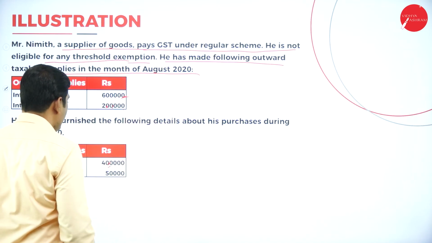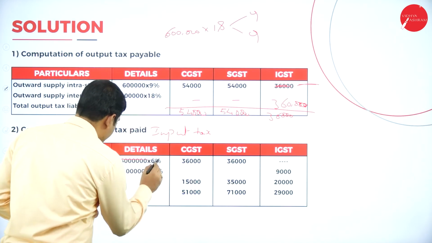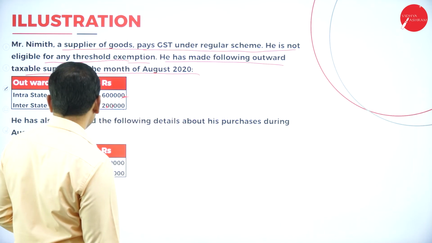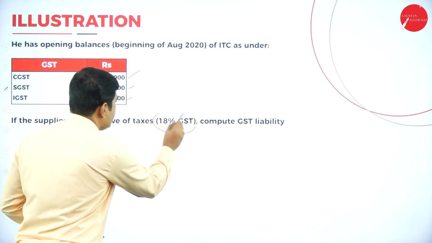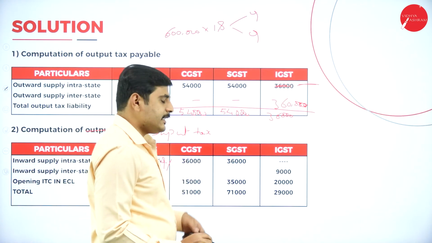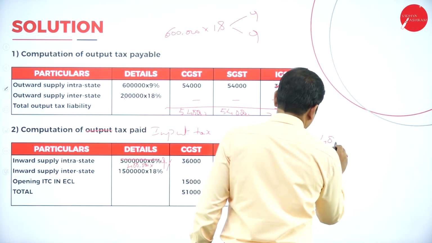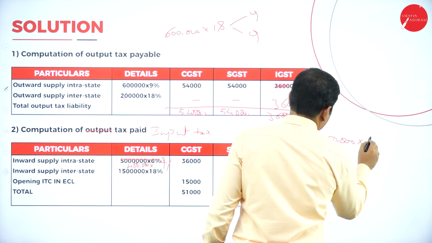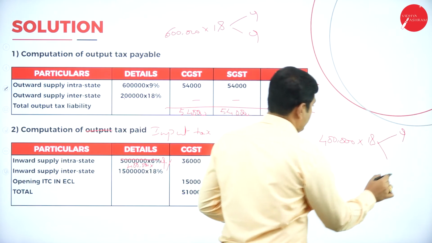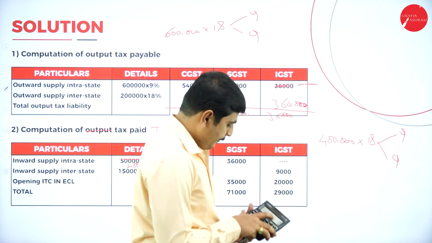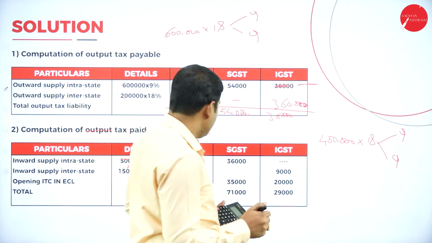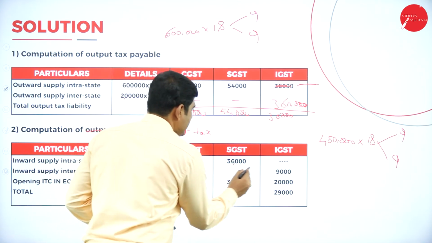So intrastate supply is 4 lakh. What is the rate of tax here? The rate of tax he has paid is 18%, which means 18% GST has been paid. 18% means 9% is the CGST, and the remaining 9% is the SGST. So if we calculate 4 lakh into 18%, 9% goes to CGST and the remaining 9% goes to SGST. Let's calculate: 4 lakh into 9 by 100. So we'll get 36,000 CGST, 36,000 SGST, IGST nil.